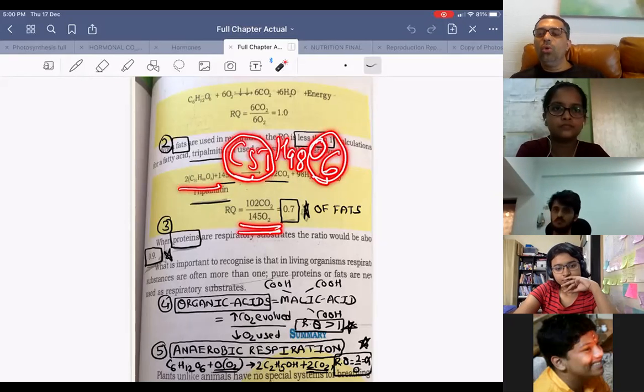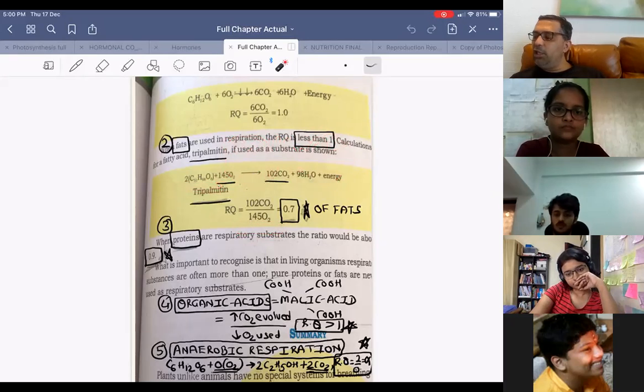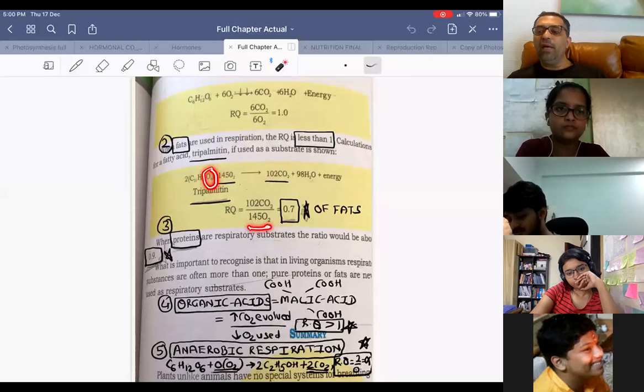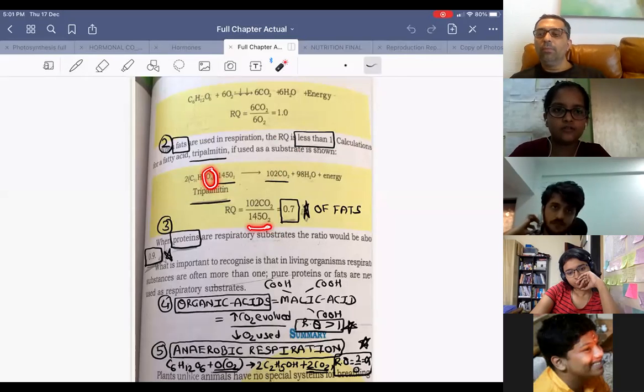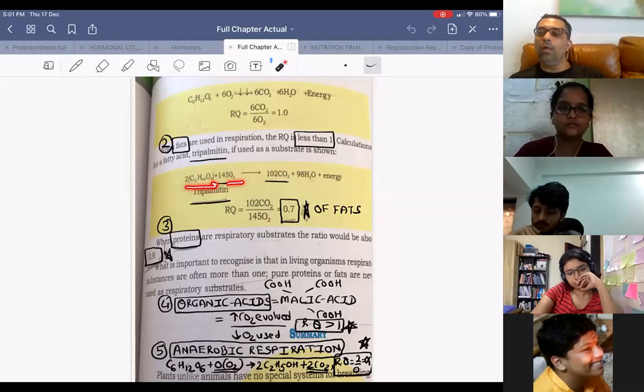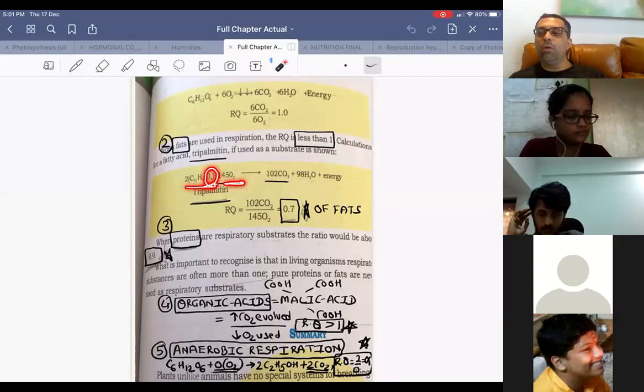So if the oxygen content of any nutrient is poor, you will need extra oxygen to liberate carbon dioxide. So when will RQ be high? RQ is high when the respiratory substrate has a higher amount of oxygen, so the external oxygen required is less. But if oxygen content is low, external oxygen used is more, so RQ will be low.